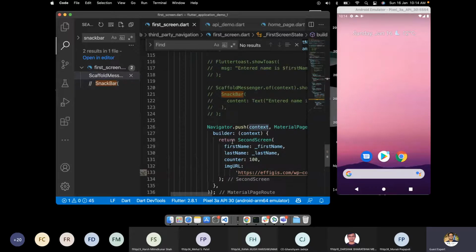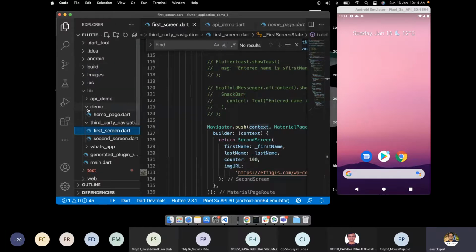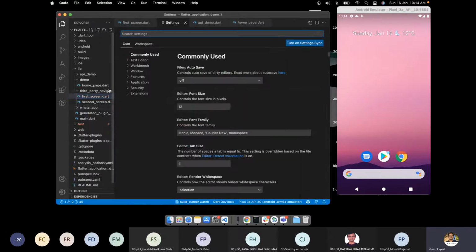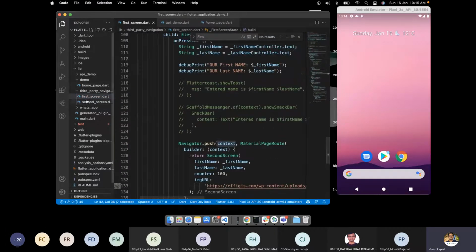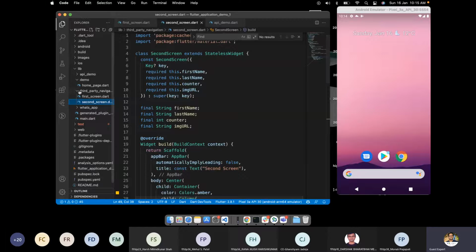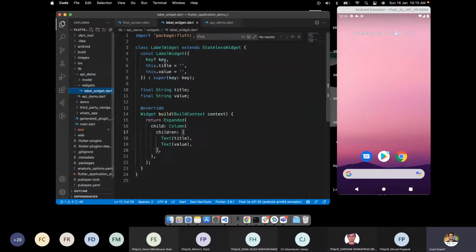But in some cases we create partial widgets. Hold on, let me increase the font size. For example, in our API demo, in widgets over here, we want to do something and we don't have a context.